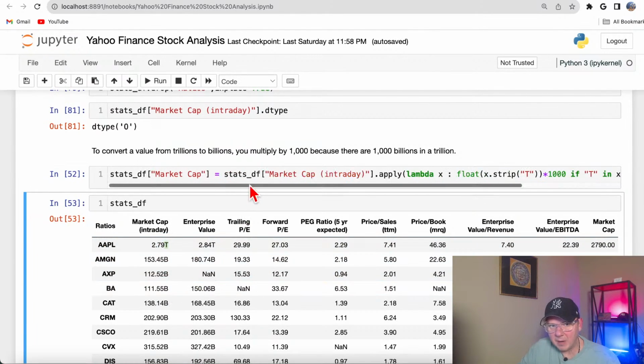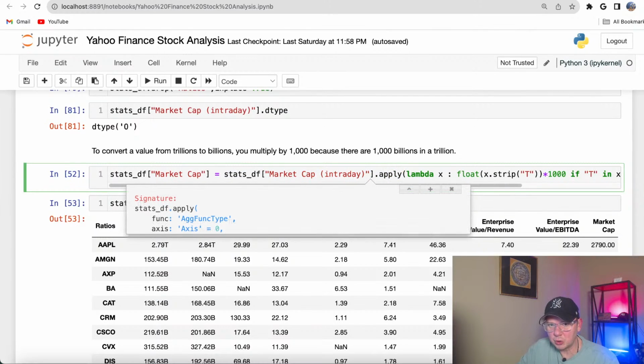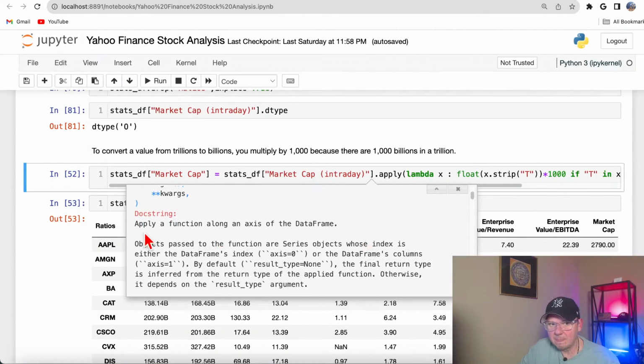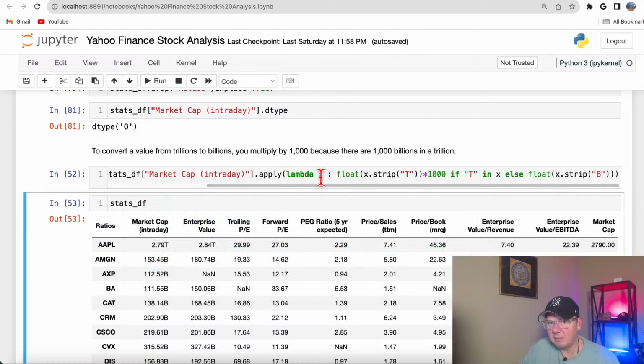So what I came up with, I decided to use the method apply. What apply does, if you're not sure, you could always run help, and you see apply is a function along an axis. So instead of a function, I created a lambda. And that's exactly what we teach in our courses, how to use lambda, how to clean data, how to analyze stuff.